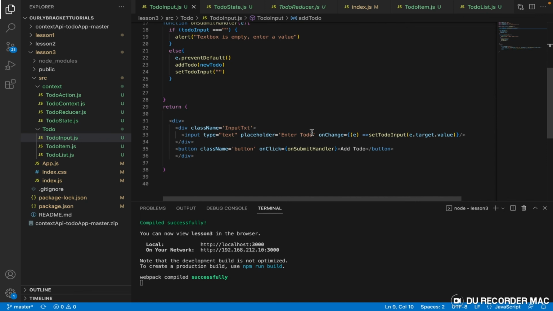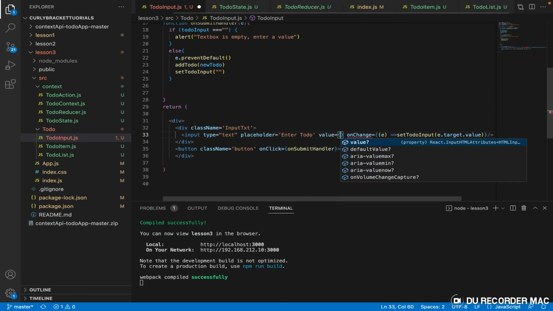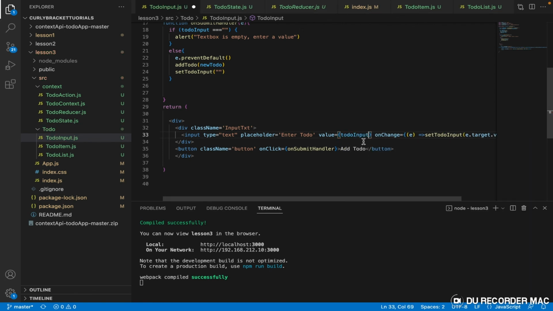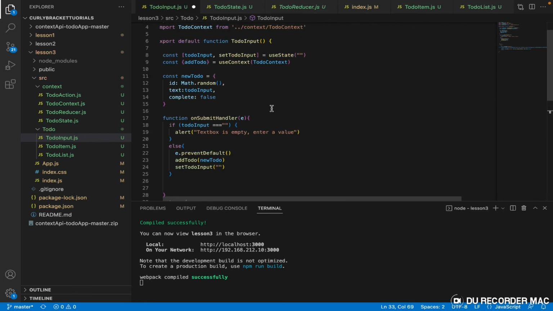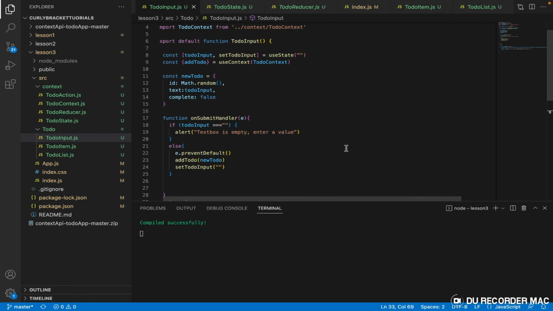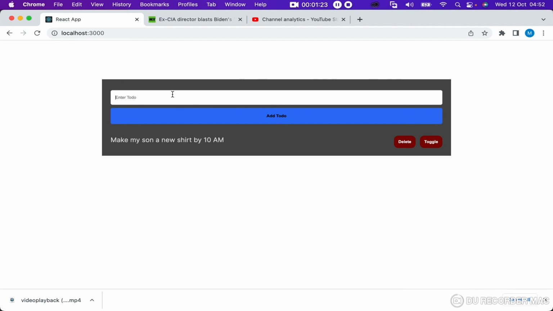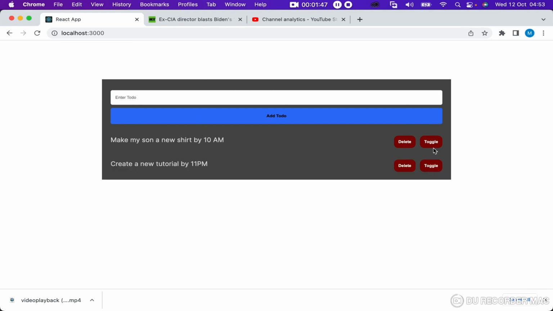Oh, okay. Let's add value here, to-do input. Yeah, that's the text box. So let's check it out again. I think that solves it now. Alright, and we can toggle this.